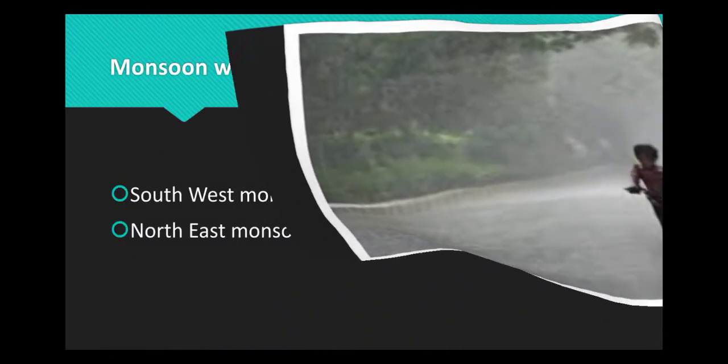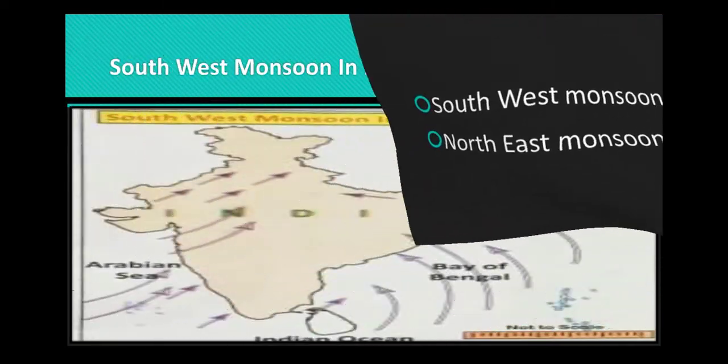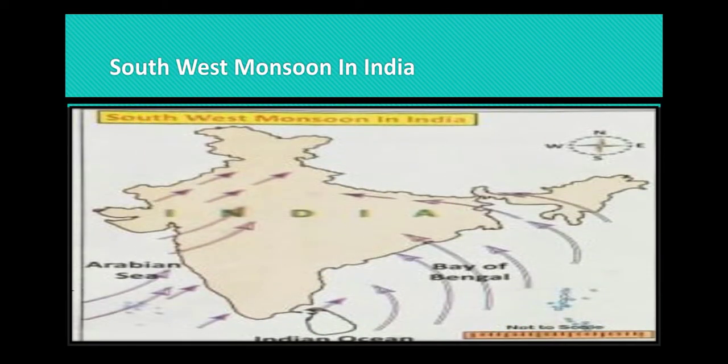In India, we see two kinds of monsoon: southwest monsoon winds and northeast monsoon winds. Southwest monsoon wind. Southwest monsoon takes place between June and September. During these months, most parts of India, including cities such as Delhi, Mumbai and Kolkata, get rainfall. During the southwest monsoon, cities like Mumbai get a lot of rain. Sometimes there is so much rain that it causes floods.